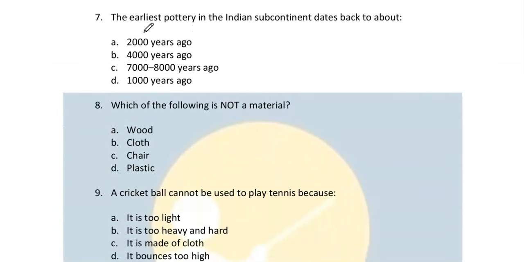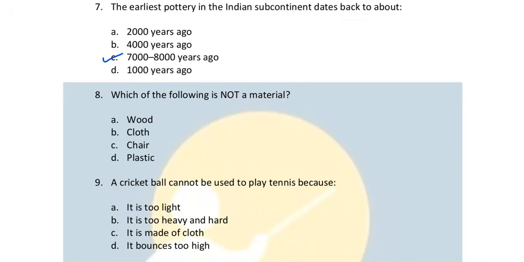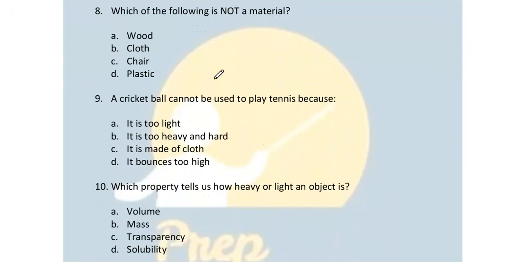Number 7. The earliest pottery in the Indian subcontinent dates back to the Harappan civilization time, that is 7,000 to 8,000 years ago. Okay. Number 8. Which of the following is not a material? Wood is a material. Cloth is a material. Plastic is a material. Chair is an object that is made up of one of these materials, maybe wood or plastic or any other material. So chair is not a material.